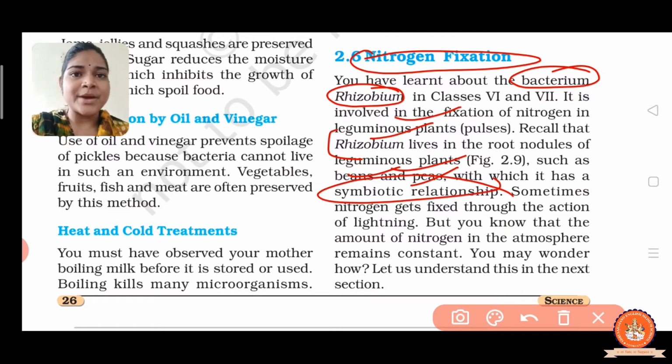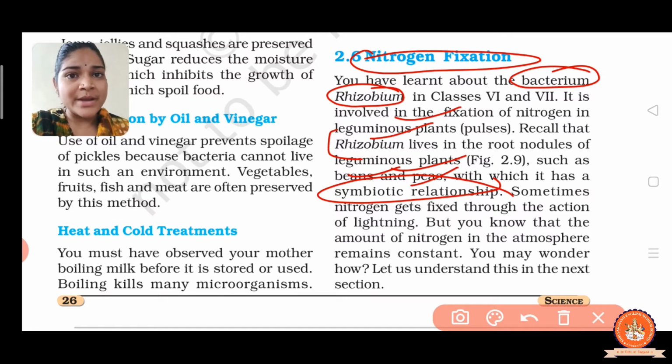So what is a symbiotic relationship? A symbiotic relationship means some organisms live together and they share shelter and nutrition both. So this relationship is called the symbiotic relationship. For example,